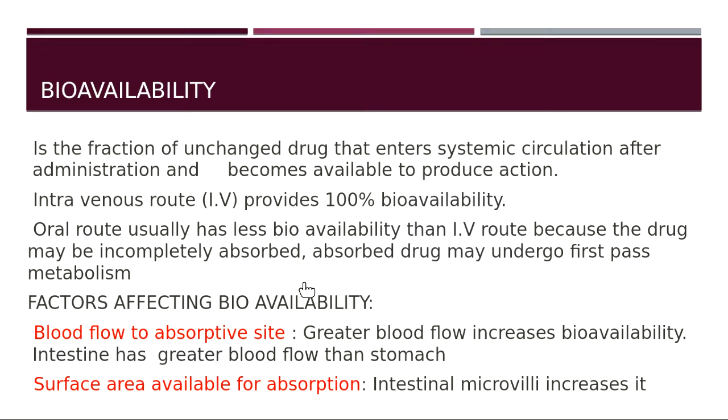For example, intestines has greater blood flow than stomach. So the drugs which are broken down and absorbed from the intestine will have greater bioavailability when compared to the drugs which are broken down in the stomach.